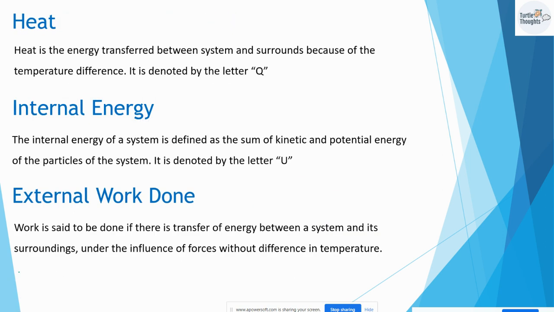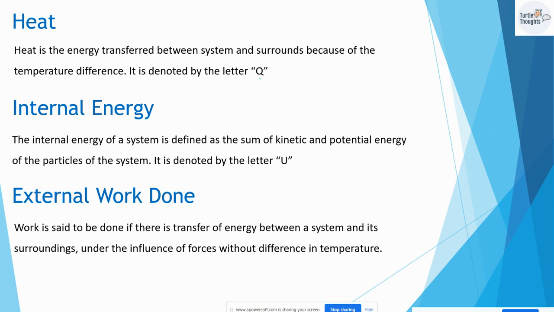Moving on, we will discuss heat, internal energy, and external work done. Heat is the energy that is transferred between system and surroundings because of the temperature difference.